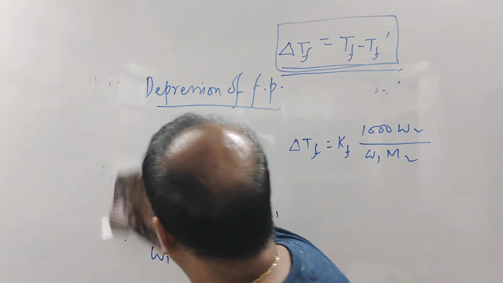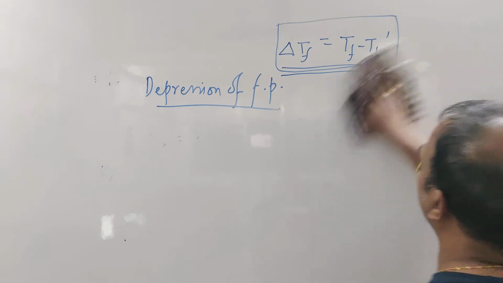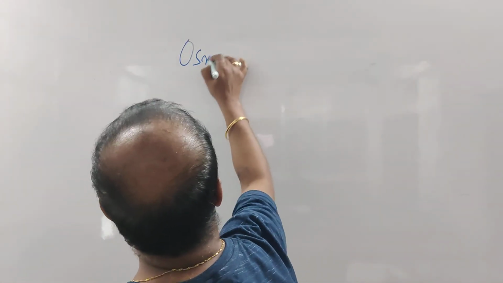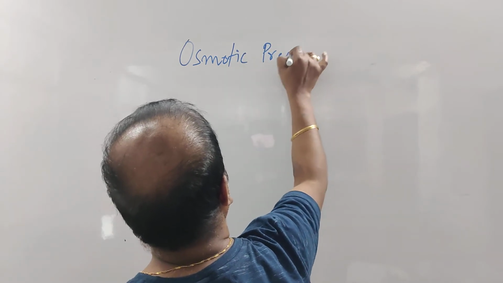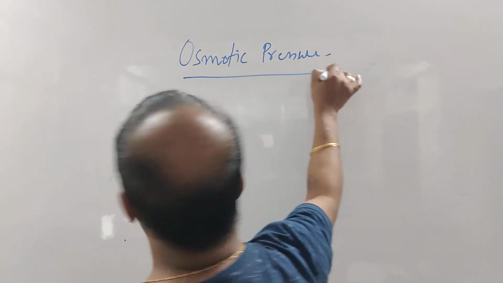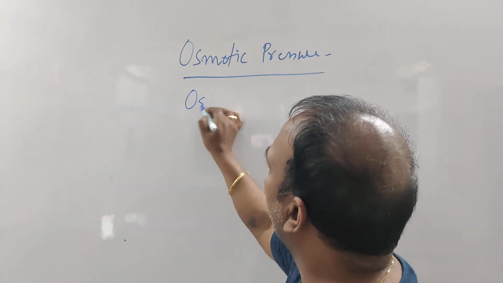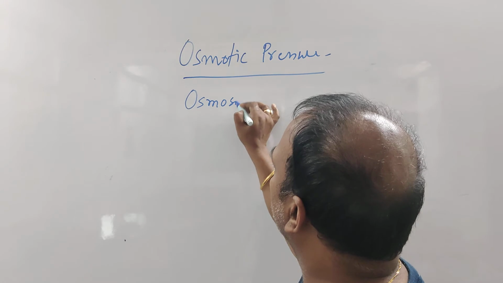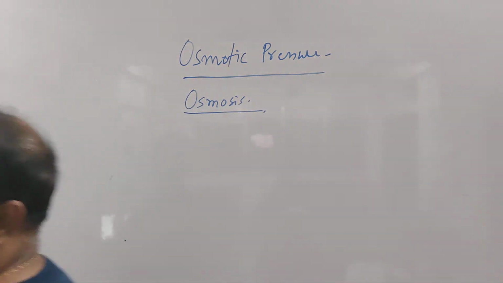Now, the next or the last colligative property is osmotic pressure. Now there are so many biology students. Before going to osmotic pressure, first of all we must understand the incidence of osmosis. I think all biology students know about it. What is osmosis? Please tell me what is osmosis.